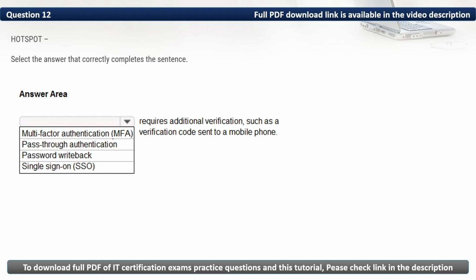Question 12. Hotspot. Select the answer that correctly completes the sentence. To the answer area, dash requires additional verification, such as a verification code sent to a mobile phone.